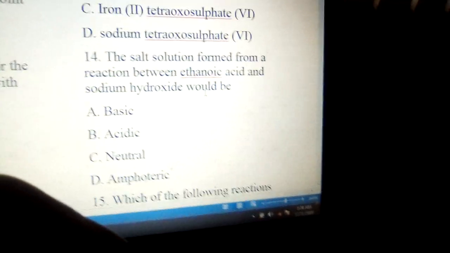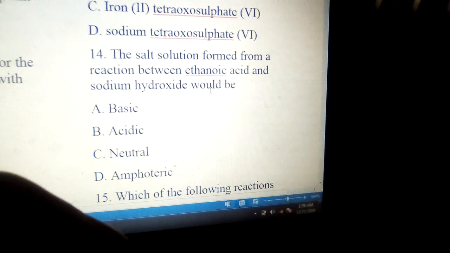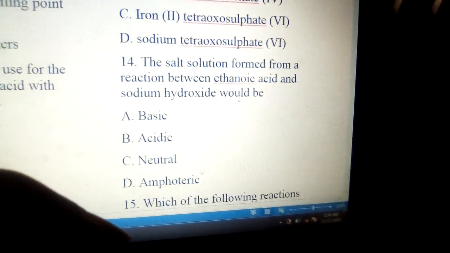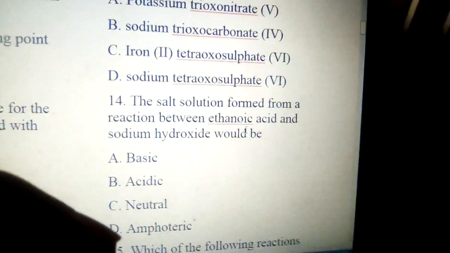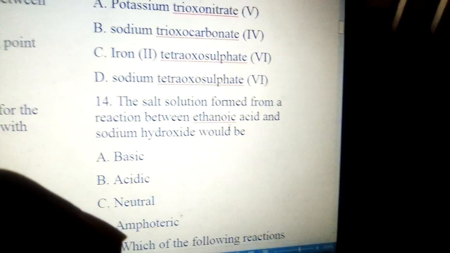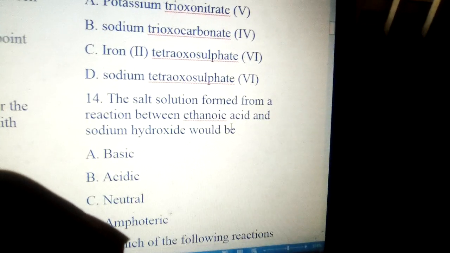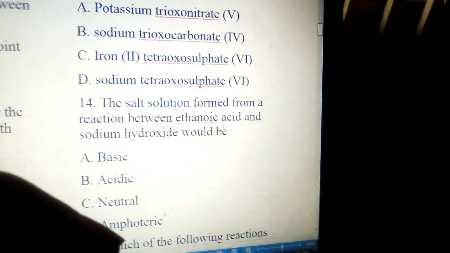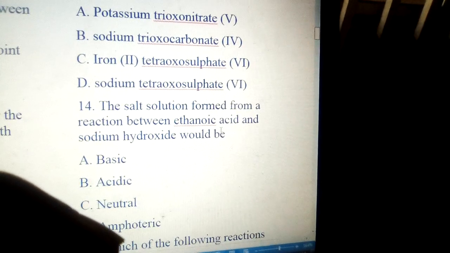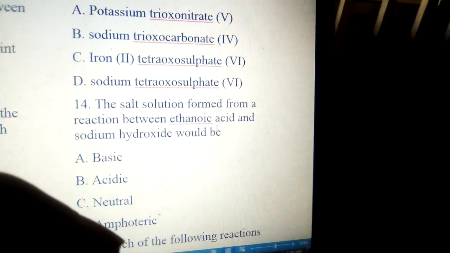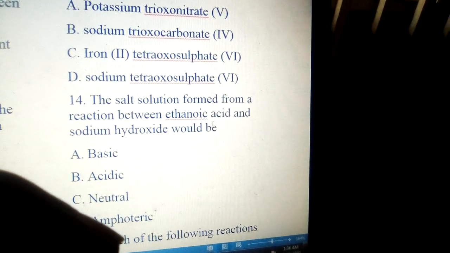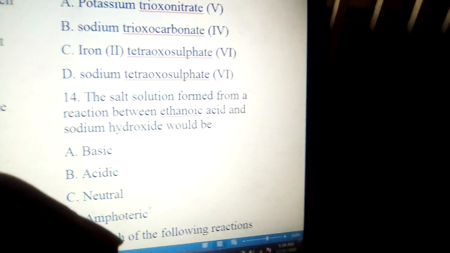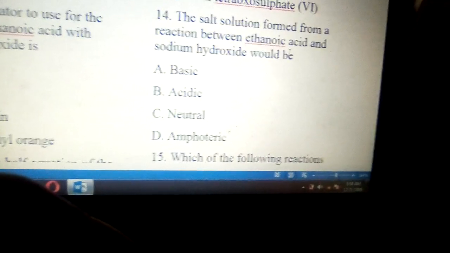Number 14 says the salt solution formed when ethanoic acid reacts with sodium hydroxide will be: the salt solution is going to be alkaline or basic. Option A is the right answer, because the salt is a normal salt formed from a weak acid and a strong base. So when it undergoes hydrolysis, it's going to give us an alkaline solution. The salt is sodium ethanoate.